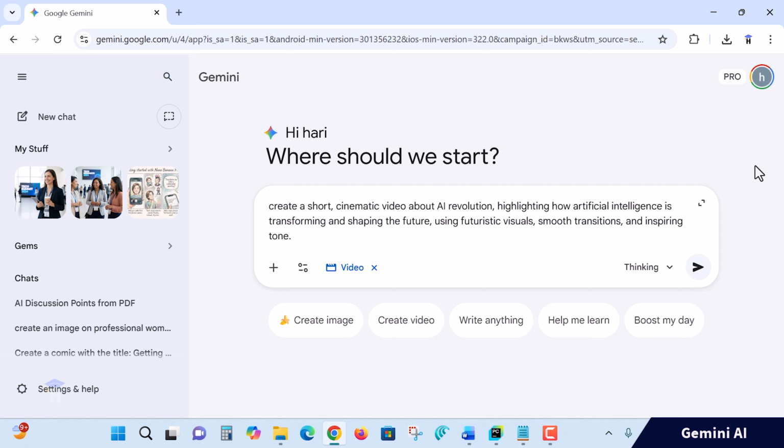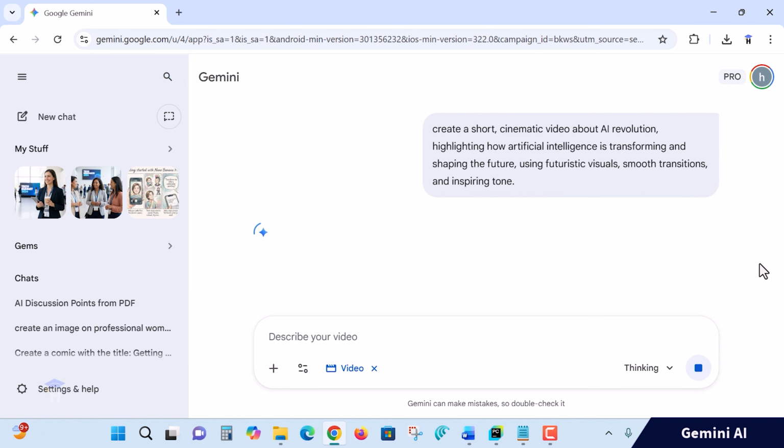If you are writing simply create a video about AI evolution, yes, it will be created by Gemini, and Gemini will understand the minimum requirements and pick some pictures and add a video for you. If you need a specific video in a professional way, corporate theme, professional theme, or any agriculture theme, you can specify it in keywords, and based on those keywords it will understand, pick and create a video for you. Now submitting this AI prompt to Gemini, let's see.